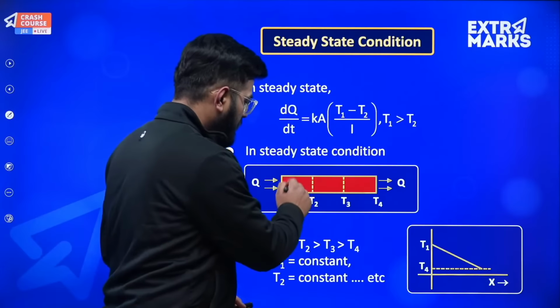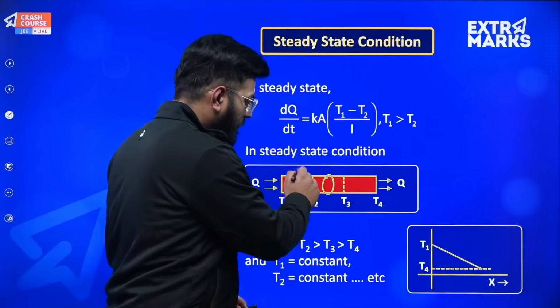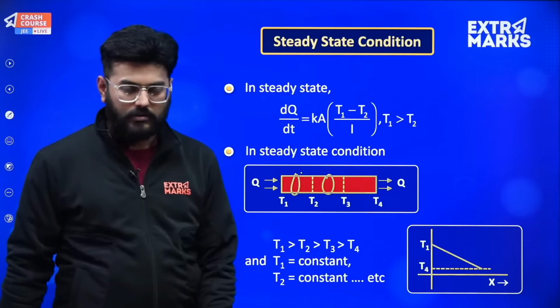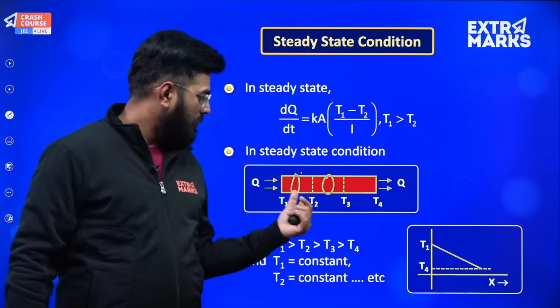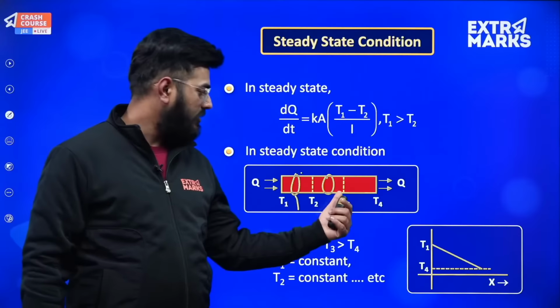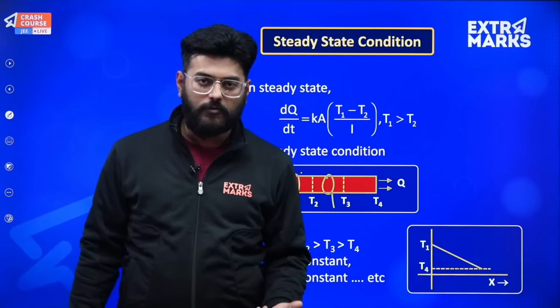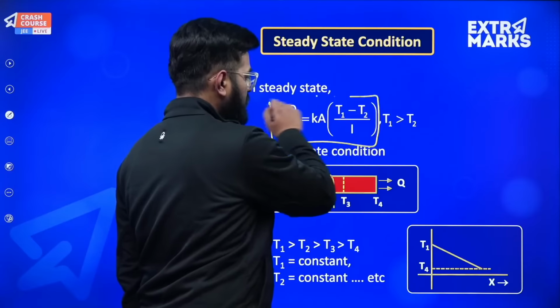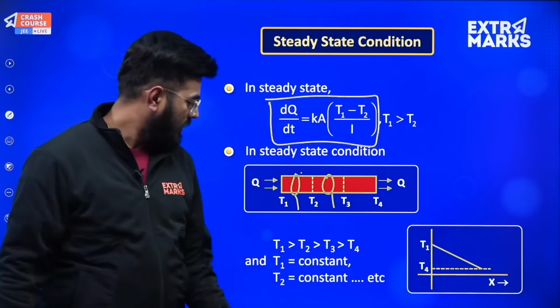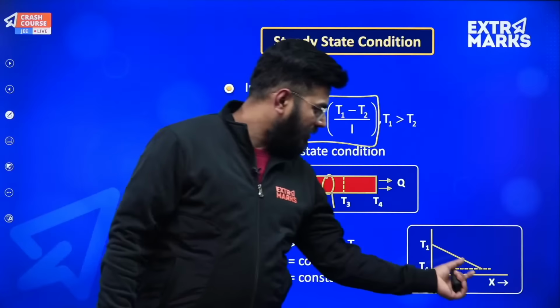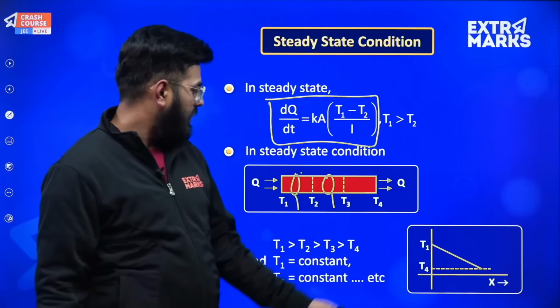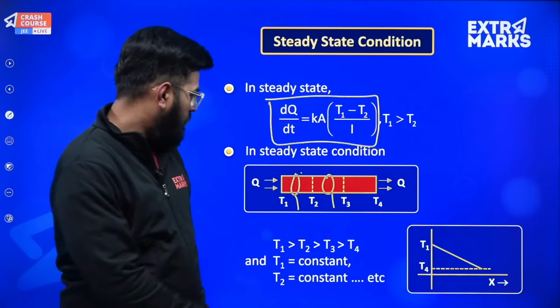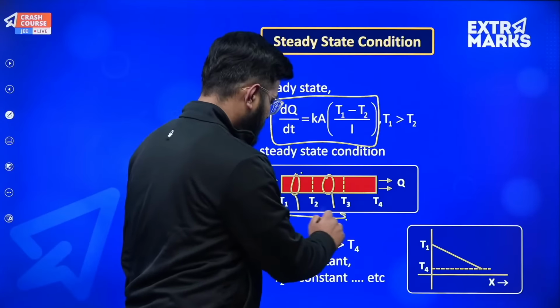So suppose this is the area, this is the area. So a fixed amount of energy is only flowing. Suppose here 5 joule is flowing in 1 second, so here also 5 joule in 1 second should flow, and that is what steady flow is all about. And this formula you very well know, we have just seen that. And this will be the curve, between T1 and X.